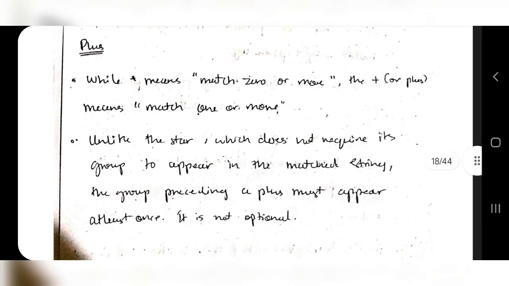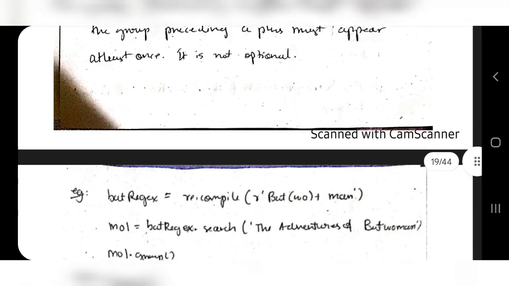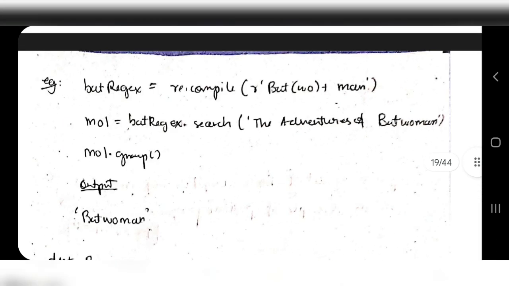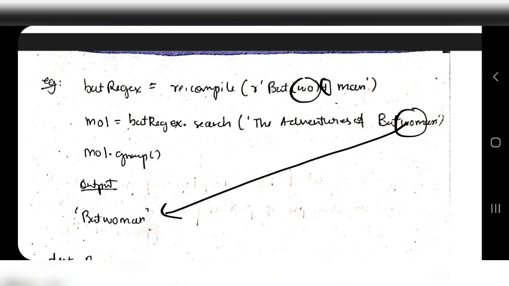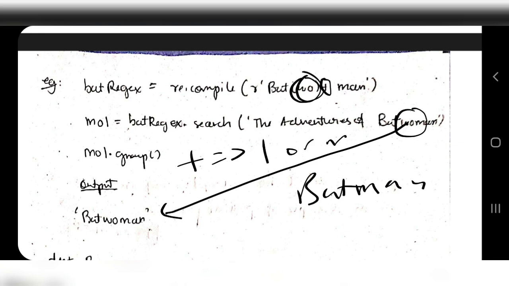And plus means 1 or more, at least once it should be there. So here I have bat, and wo plus means at least 1 time wo should be there, and more than that is also possible. So if I have Batwoman, it will be printed. If I have just Batman, it will not be printed. Why? Because wo must be repeated at least once. That's what the plus is, 1 or more.